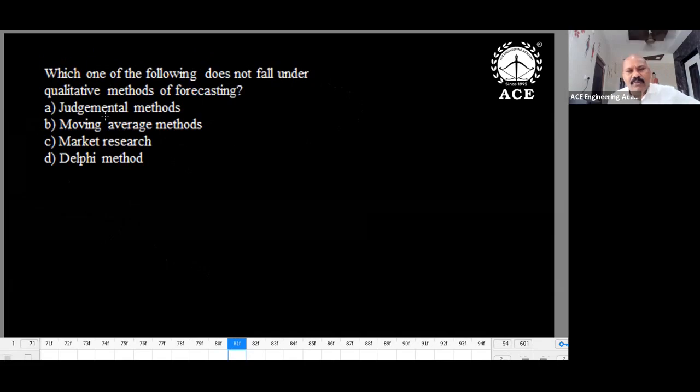Which one of the following does not fall under qualitative methods of forecasting? Judgmental, moving average, market research, and Delphi method. Qualitative means no mathematical modeling, or maybe mathematical modeling is involved, but not directly. Moving average is statistics. When we use moving average, data is there, then we use moving average. So B, the odd man out.